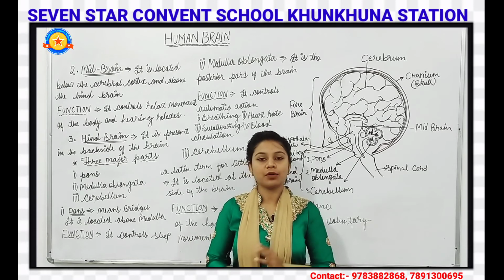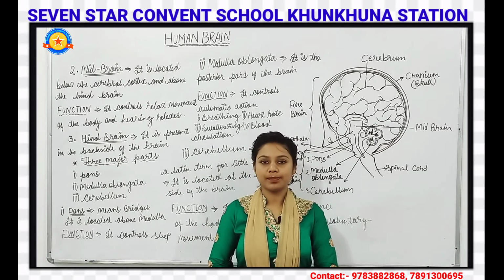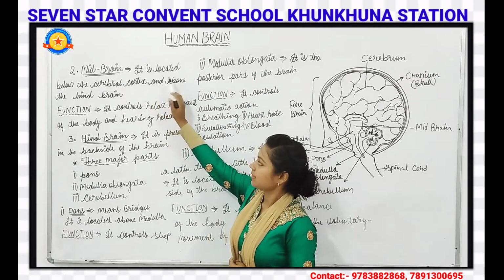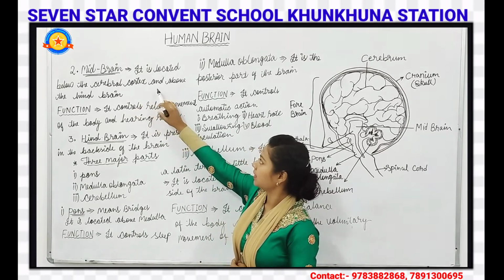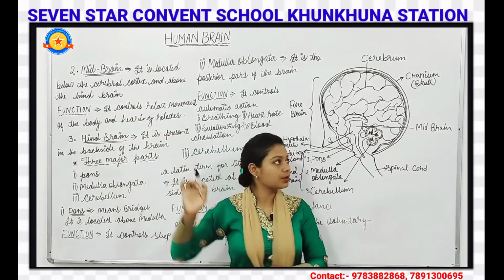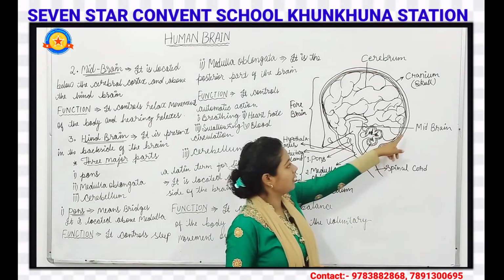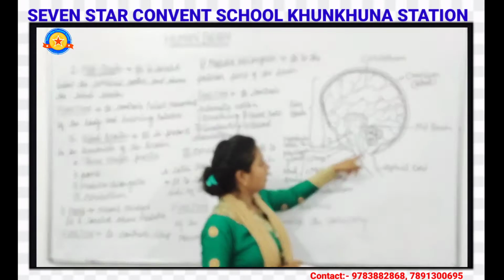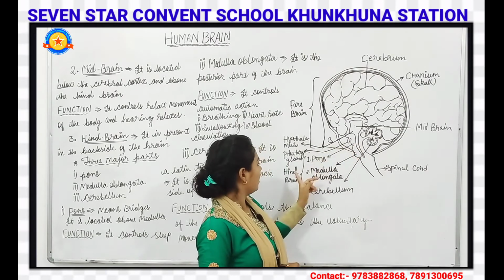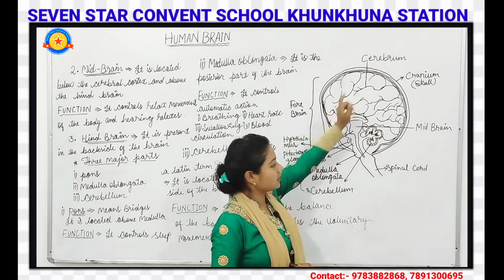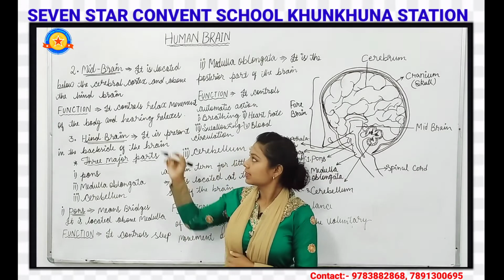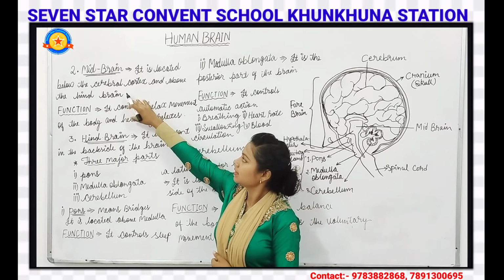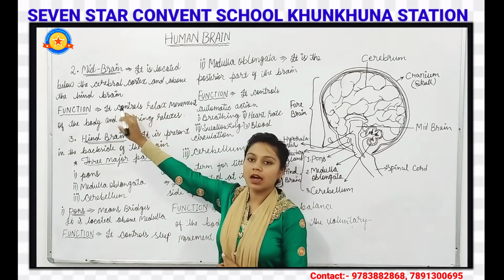So children, next we will talk about the second part of the brain, that is the midbrain. The midbrain is located below the cerebral cortex and above the hindbrain.